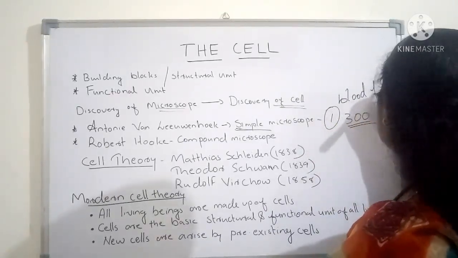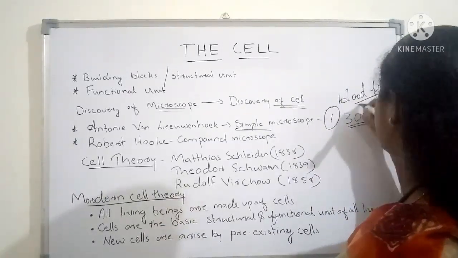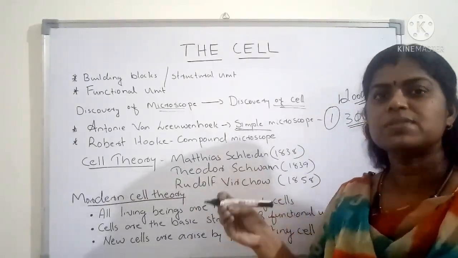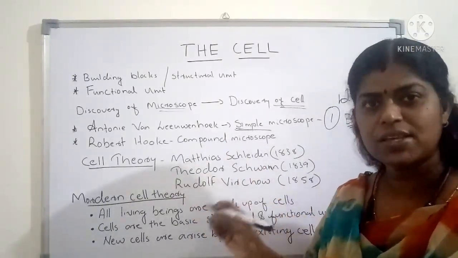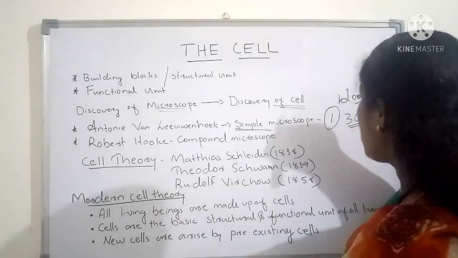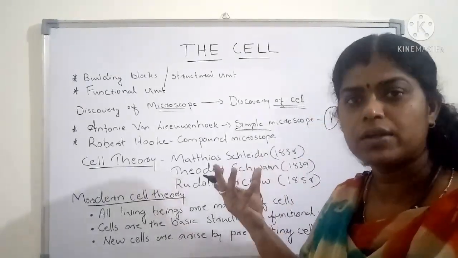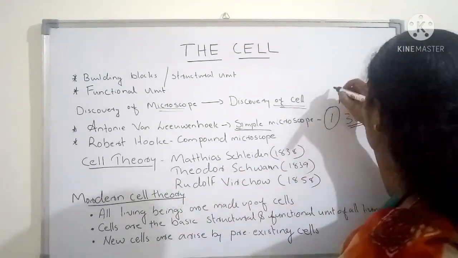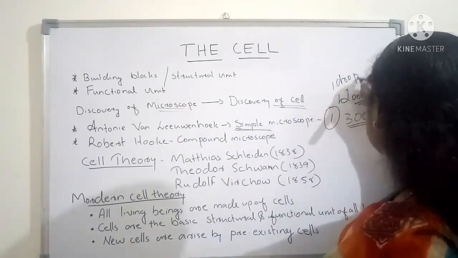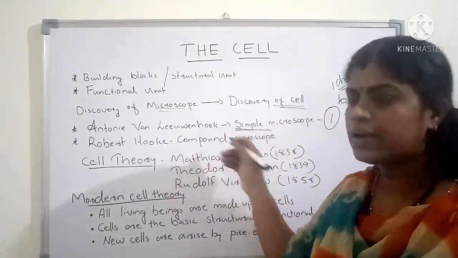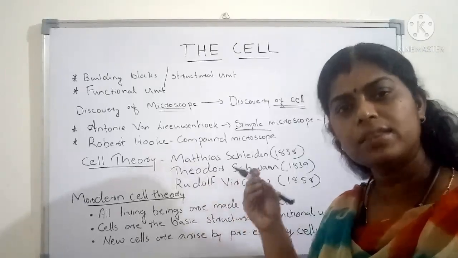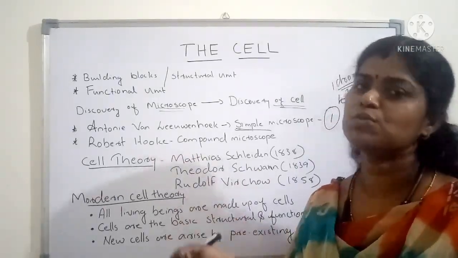The blood of the frog he observed under that, and he observed something moving inside. Okay, something is moving inside there, and he observed one drop of pond water also. He has taken one drop of water. That also he observed under the microscope, and in that also he observed something moving.